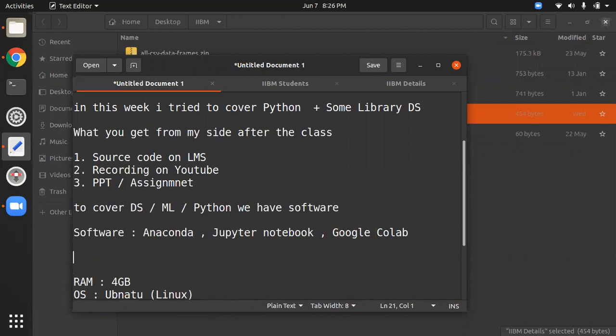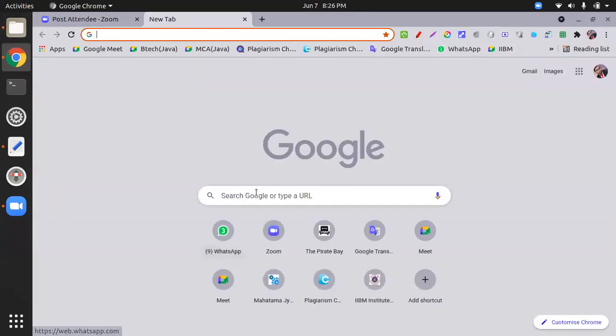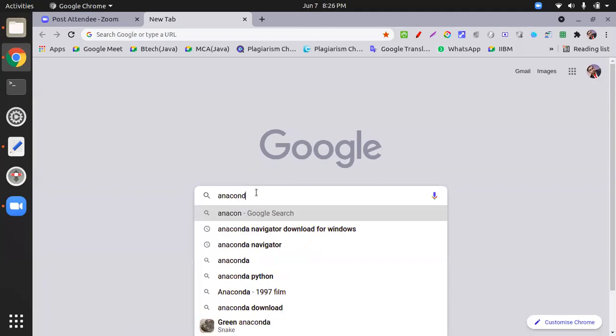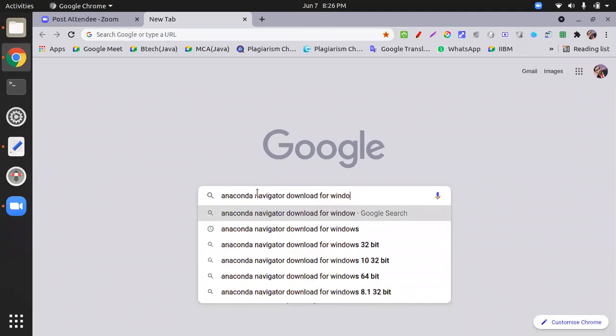All right. So how do you download Anaconda? I will share this notepad file with you using LMS. Go to Google and search Anaconda Navigator download.